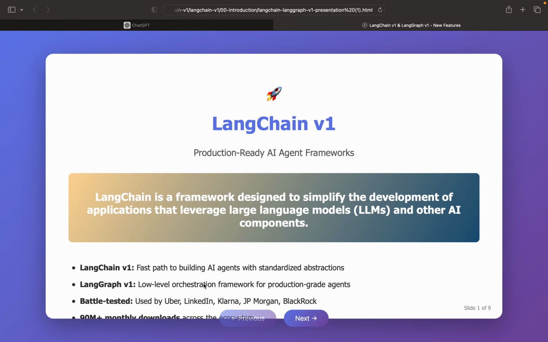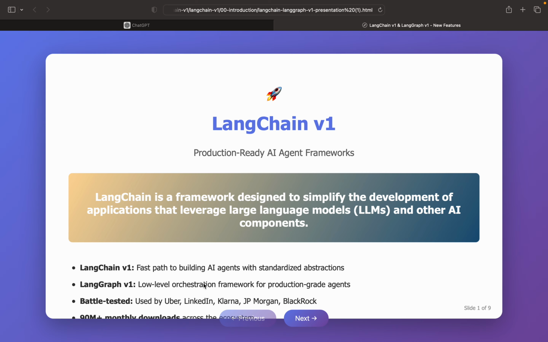Because of this architecture change, the old versions are not backward compatible. If you use the latest version with our old version, it will break our code. So I decided to have a new playlist which includes all the latest features of LangChain v1, and I'm planning to start with beginner to advanced kinds of videos, so that even a person who does not know anything about Gen AI or LangChain will be able to understand. The only requirement is that you have Python knowledge and definitely a good attitude.